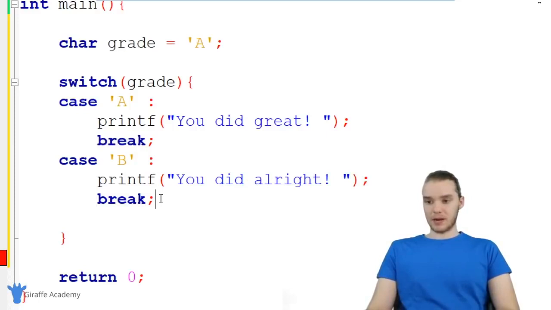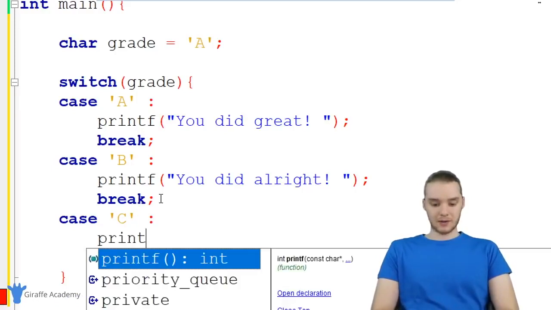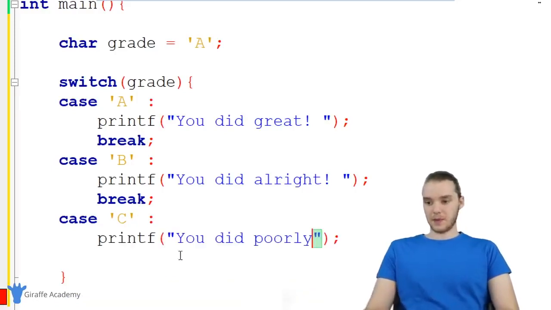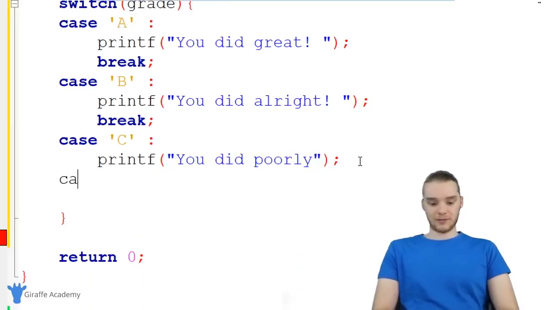And then we're also going to break. And down here I'm going to make another one. So I'll say case, and this time we'll make it C. In the case that they get a C, I'm going to print out poorly. And there's a couple more that we can check. So we can check if they got a D or an F. So in the case they got a D.